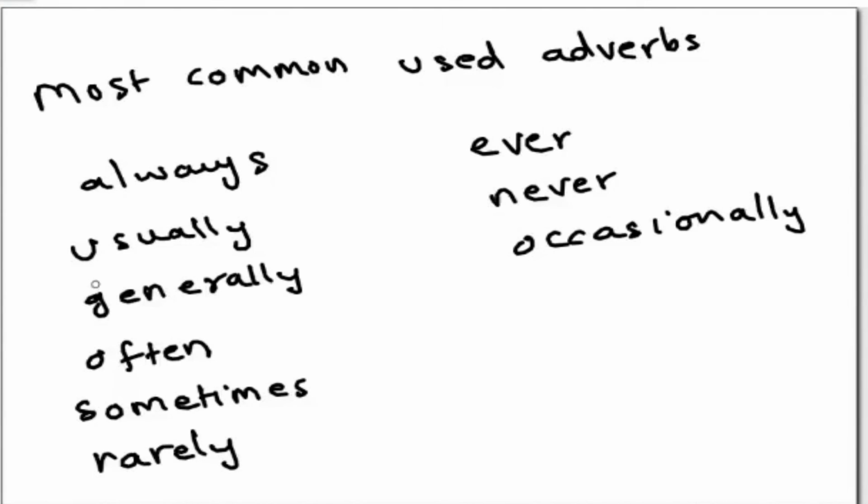Mute your mics and repeat with me. Always, usually, generally, often, sometimes, rarely, ever, never, occasionally. So we keep using these words in our real life most of the time.